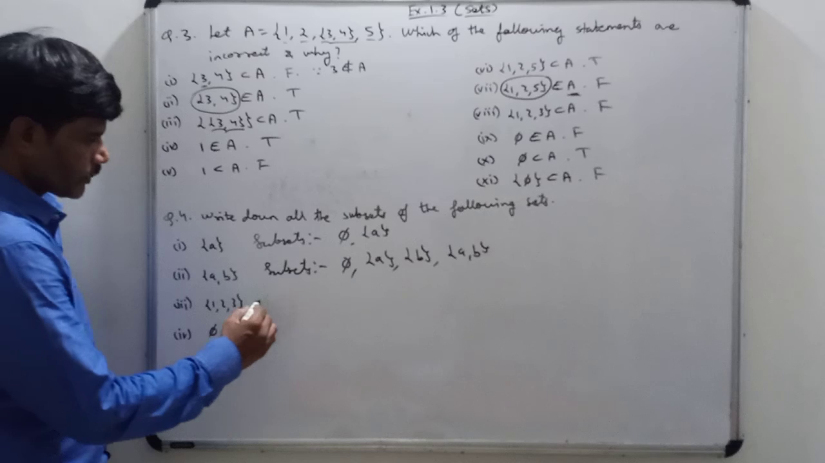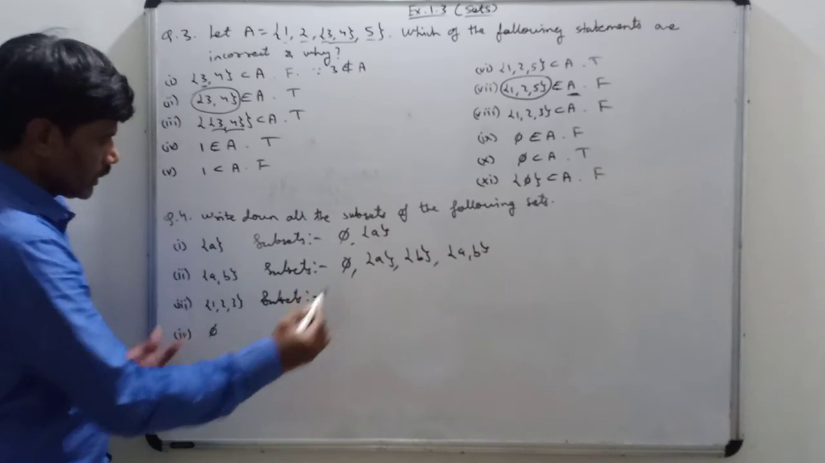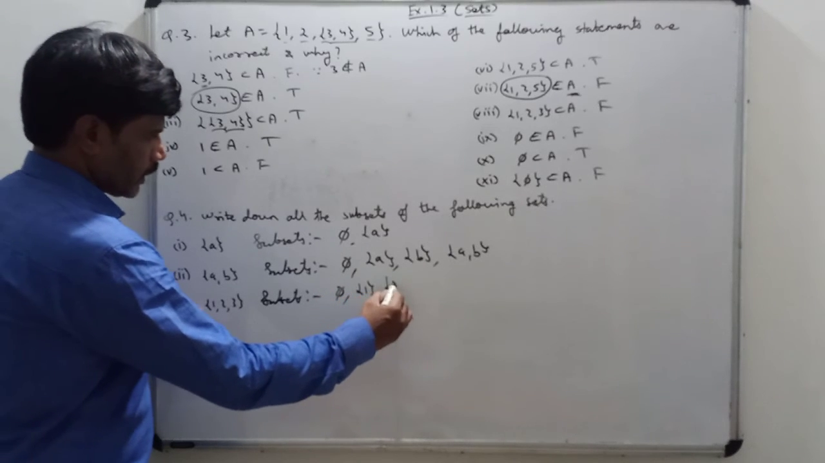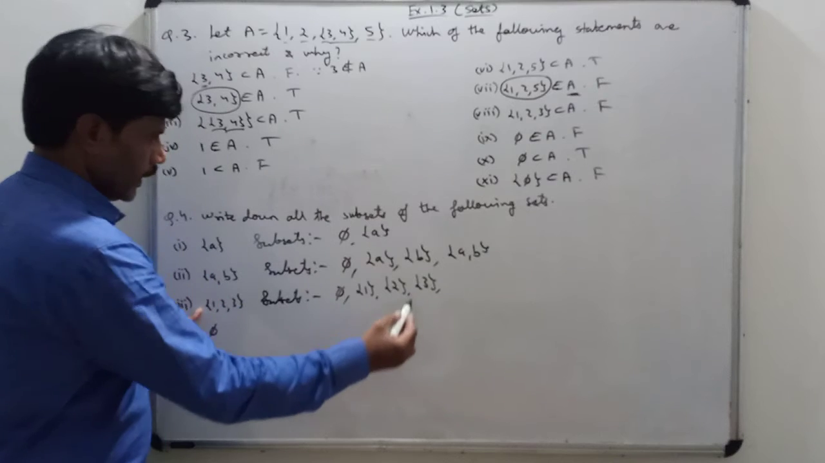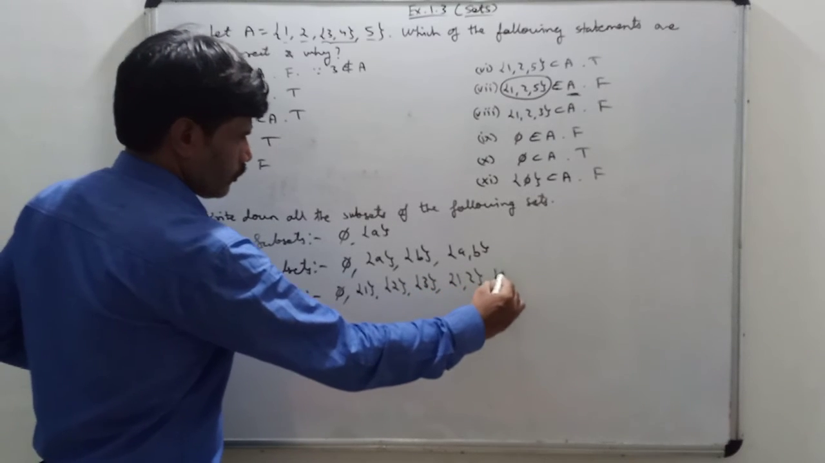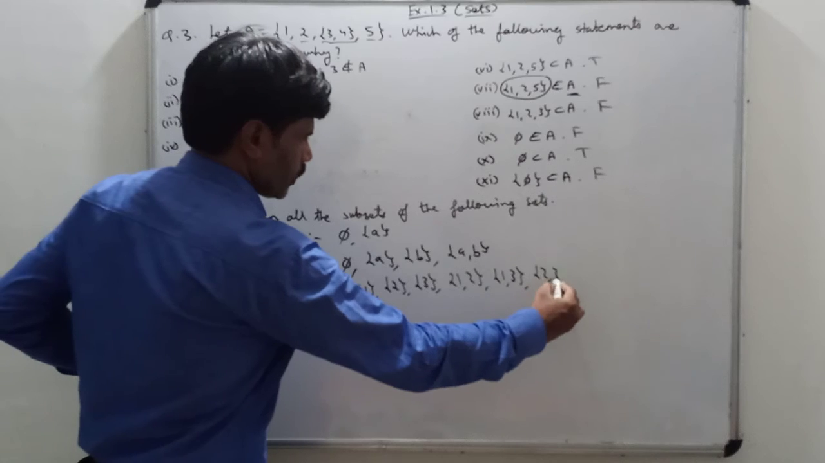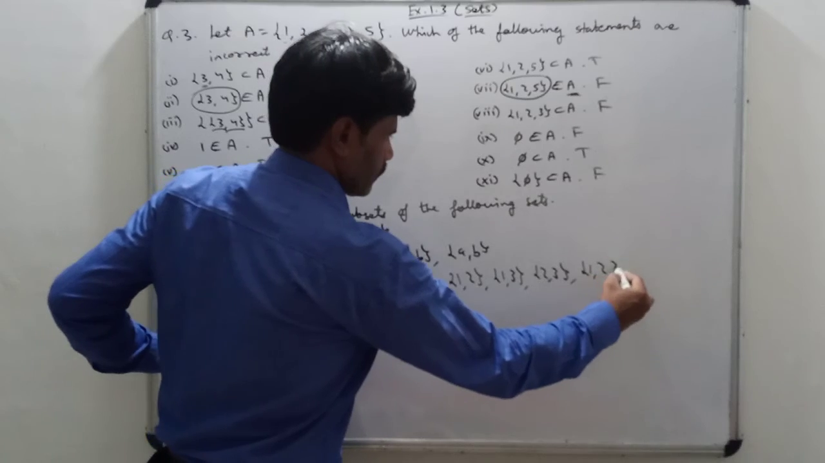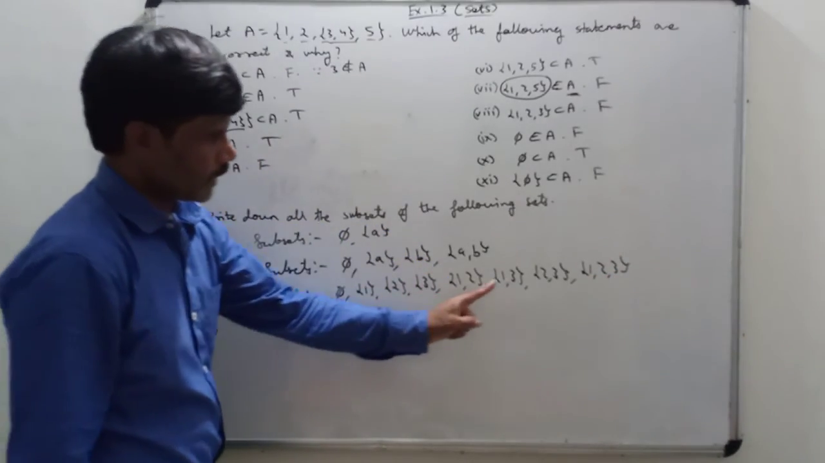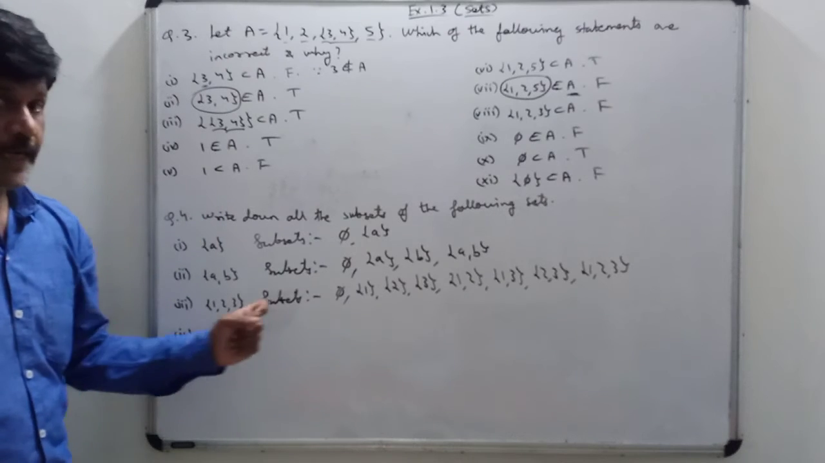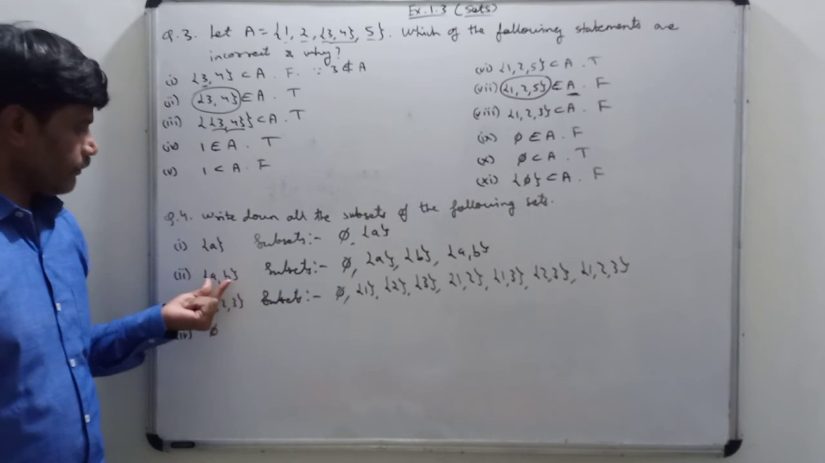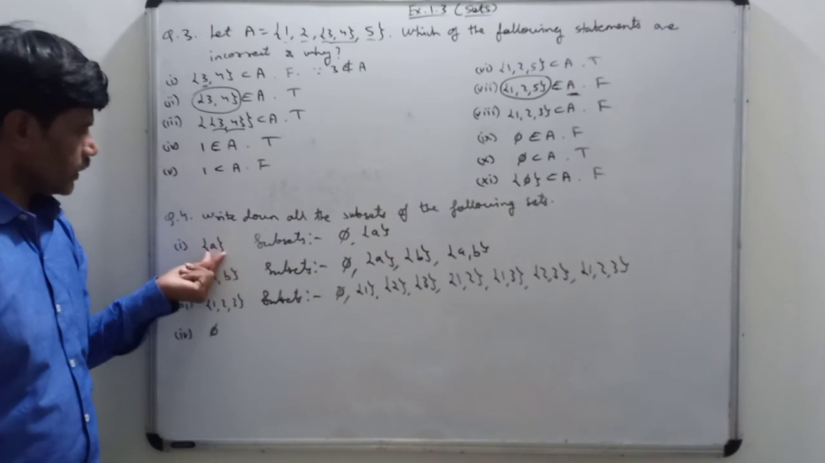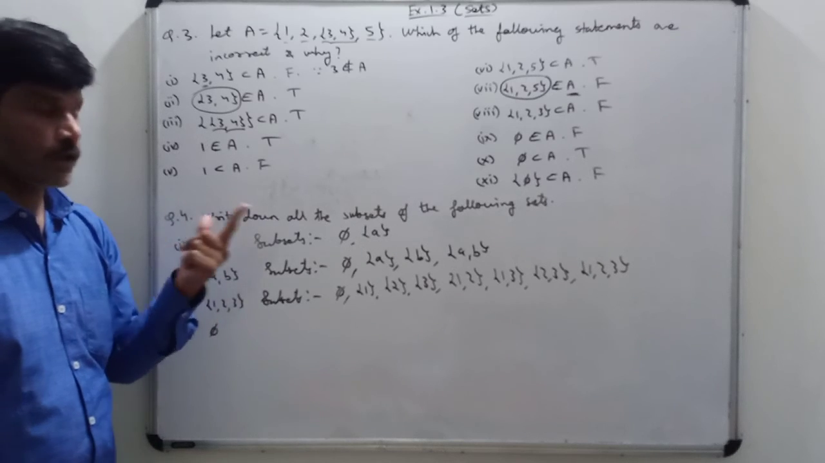Okay, now we want to find the subsets of this. This set contains how many elements? Three elements. So first the null set, which is a subset of every set, then {1}, then {2}, then {3}, then {1, 2}, {1, 3}, then {2, 3}, then {1, 2, 3}. How many are there? 1, 2, 3, 4, 5, 6, 7, 8. So 8 subsets should be there. Why? 2 raised to 3. Same way, here 2 elements are there, so how many subsets? 4, that is 2 raised to 2. Here a set containing 1 element, so 2 raised to 1, 2 subsets should be there.